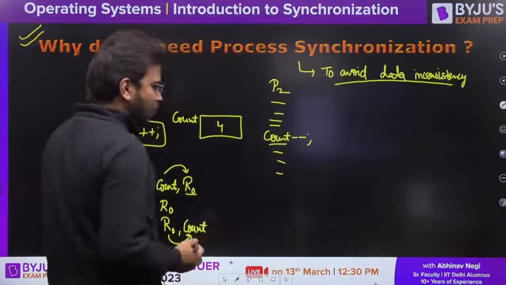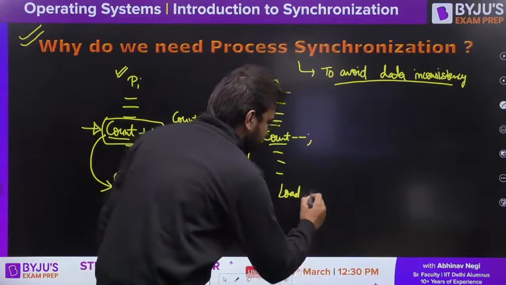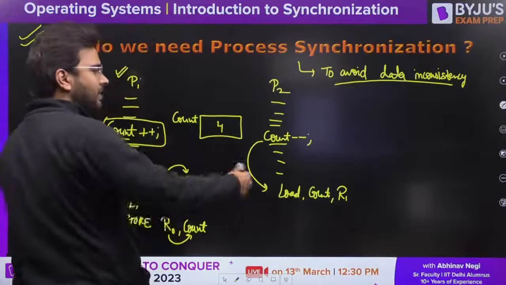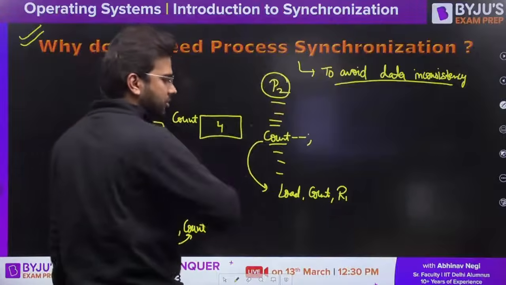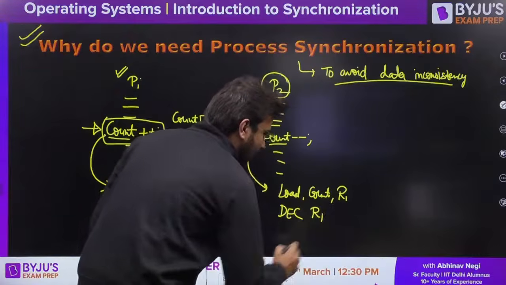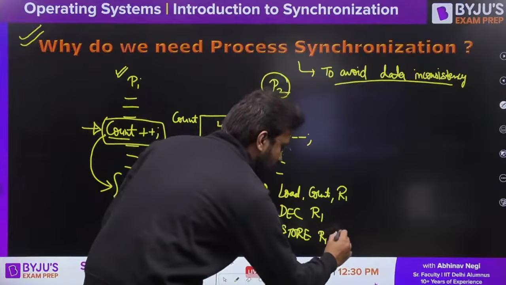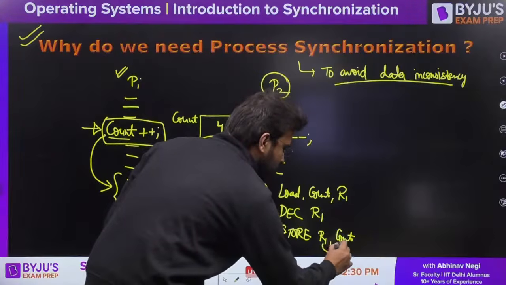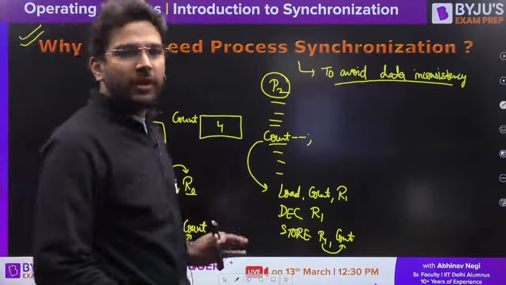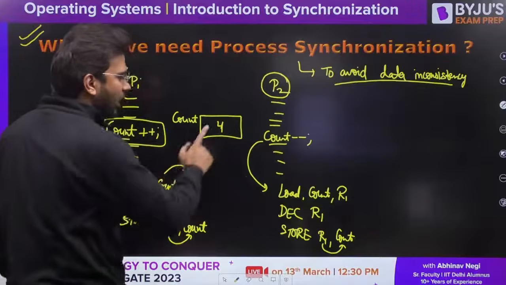Now let's talk about this count minus minus. Here you can see it is going to be load count, let's say it is using R1. R1 is another general purpose register which is used by process P2. Now it is going to decrement it, so decrement R1, and then store R1 comma count. So it is going to store back the updated value of R1 to the count variable. Clear so far? Now the initial value of count is 4.